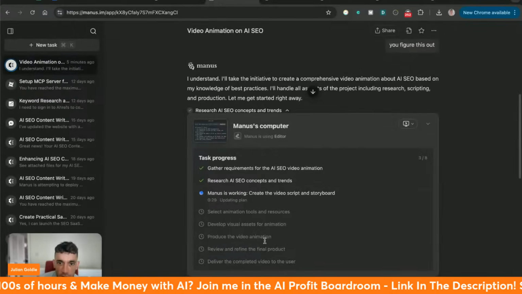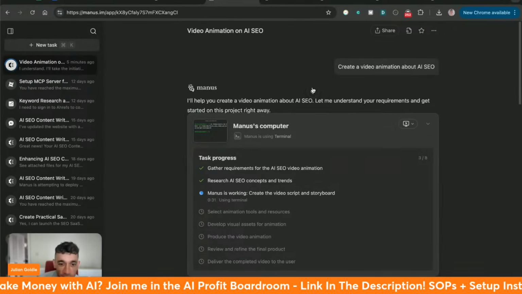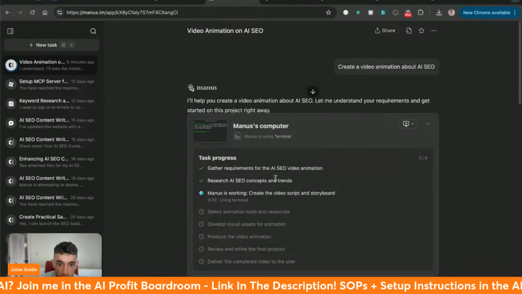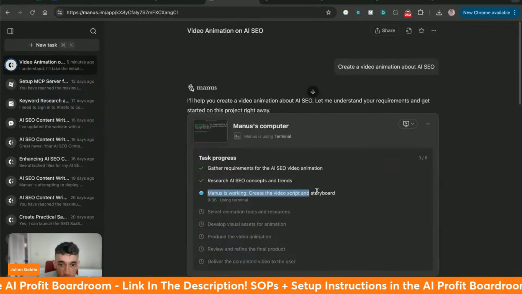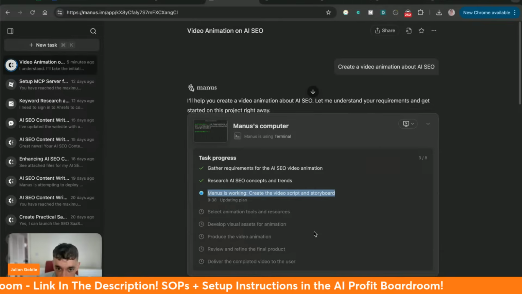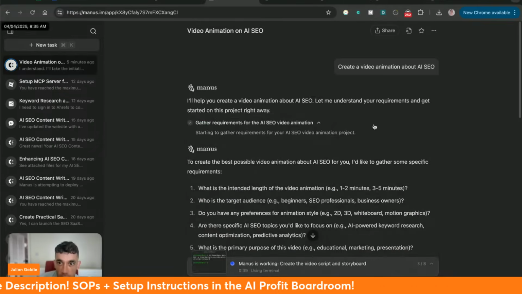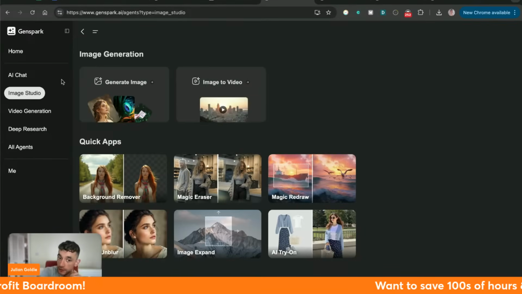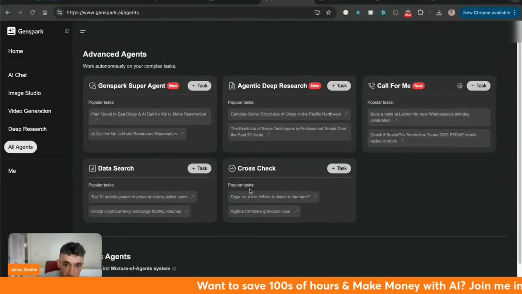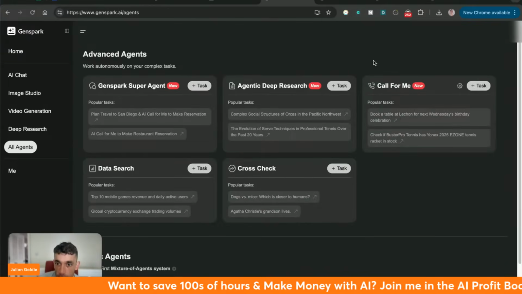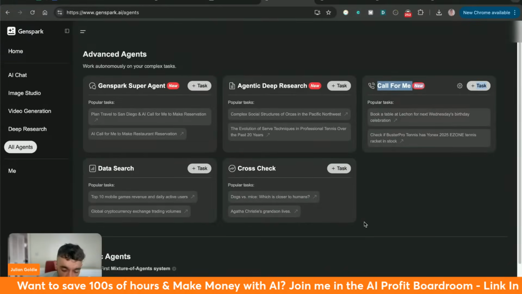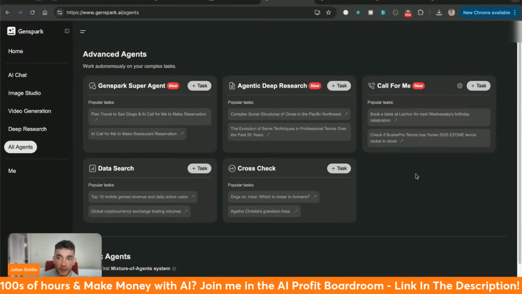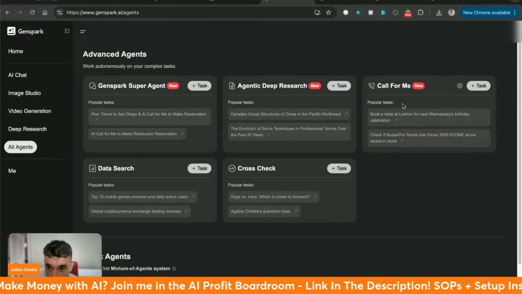And again, if you look back at Manus here, it is quite slow when you're going back and forth with it, right? You can see here how it's still stuck on the create video and script section, despite us giving the prompt quite a few minutes ago. So it just feels like right now Manus might be due an upgrade. I'm sure they're working on it to improve it, but from what I can see, this is a total step up, side by side. This is super interesting as well. I've never seen this on any other AI, and I've never seen it being this easy. It's quite scary how powerful this is.